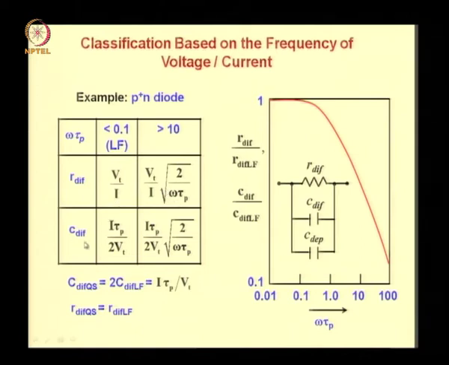Same thing applies to the diffusion capacitance. Now note the difference between low frequency and quasi-static models. The quasi-static diffusion capacitance is equal to 2 times the low frequency diffusion capacitance, that is listed here, and so it is I into tau p by Vt.